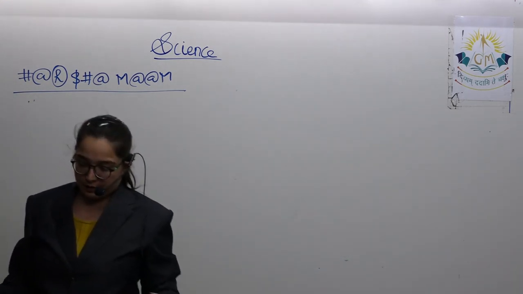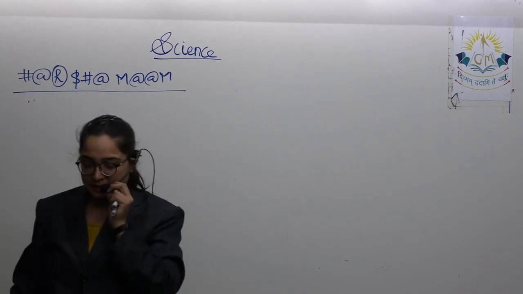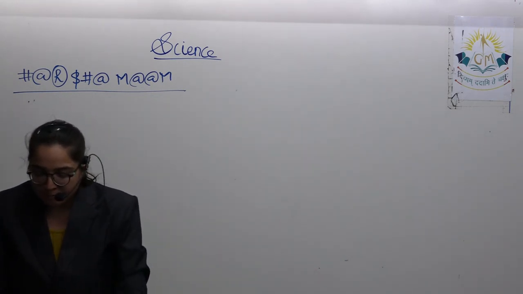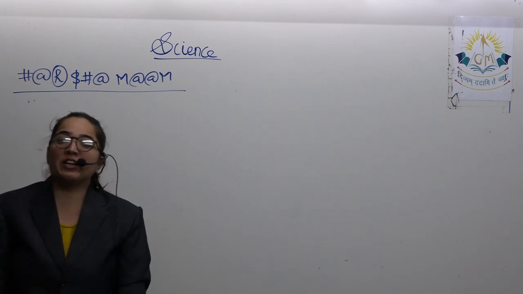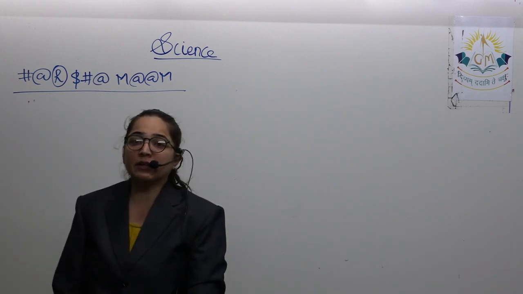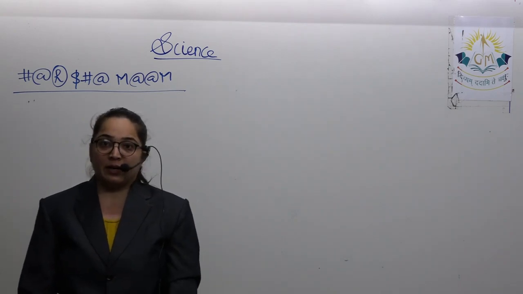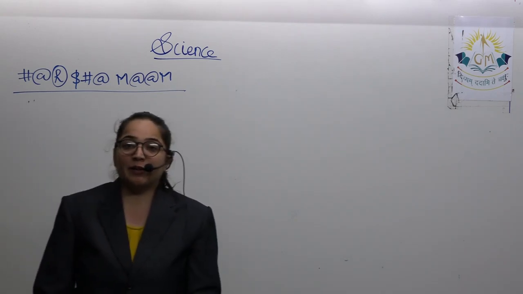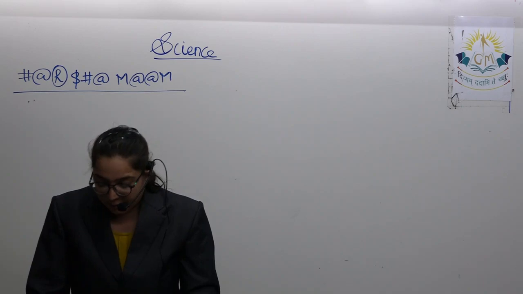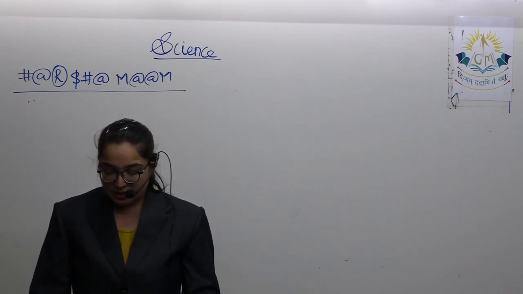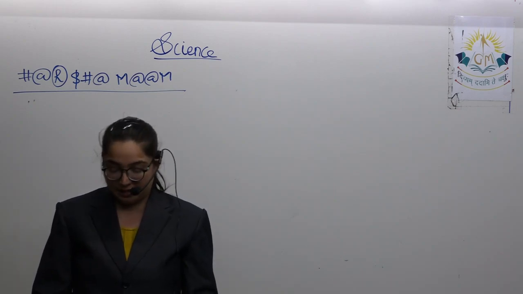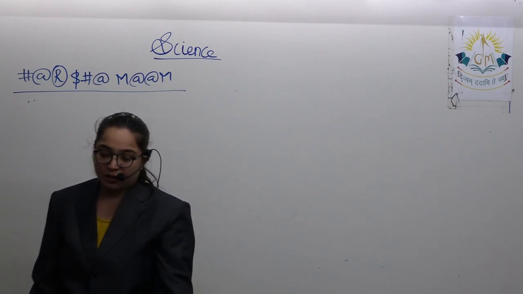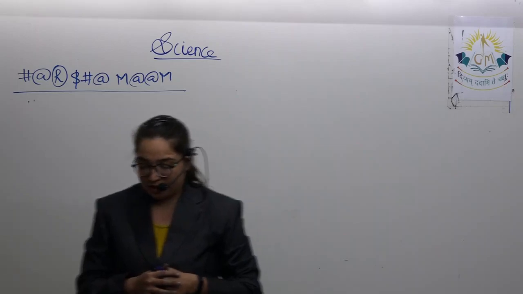Let's move further. The next topic is the persistence of vision. Persistence means the amount of time the image remains in the brain. For how long does the image remain? The image formed on the retina persists for 1/16th of a second. And this concept is generally used in picture projections.